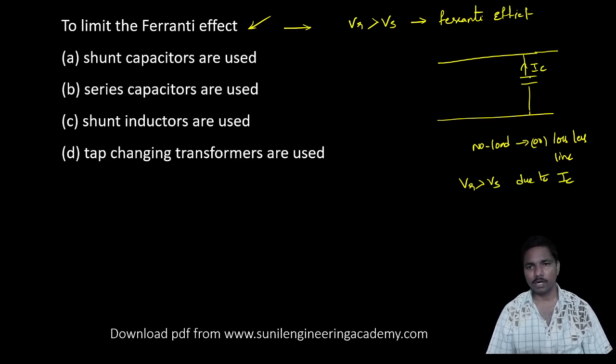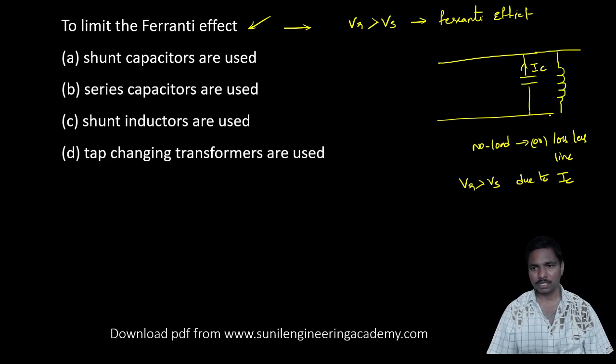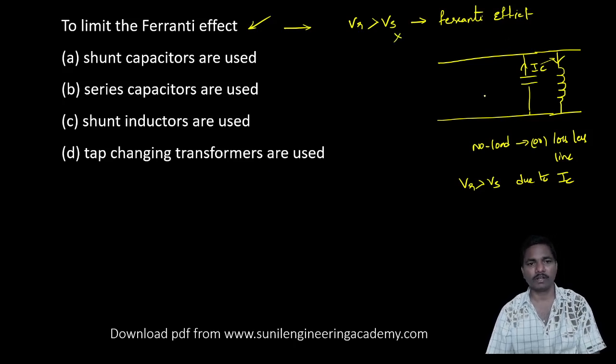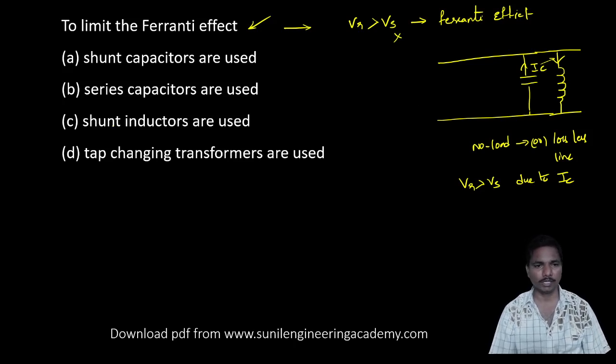If you want to reduce this charging current, we require a device that absorbs it. If you connect a shunt inductor or shunt reactor, it absorbs that charging current, and then we will not get the Ferranti effect. So to limit the Ferranti effect, we can use shunt inductors or shunt reactors.